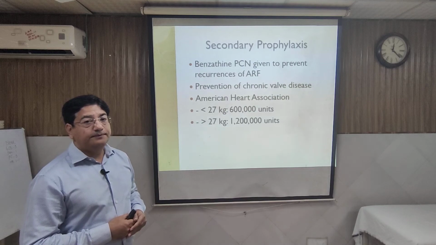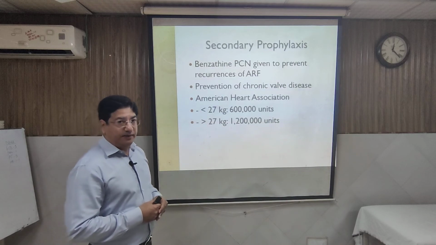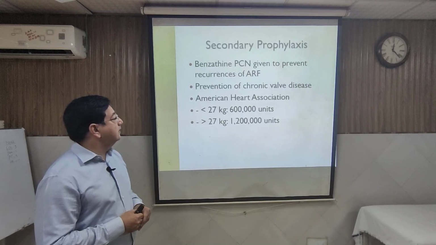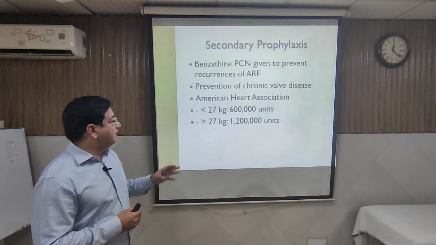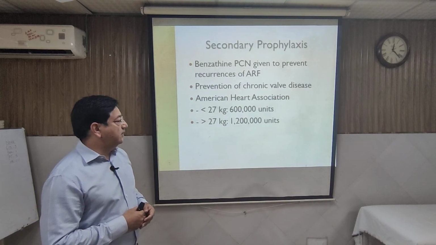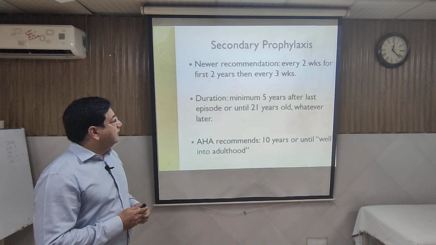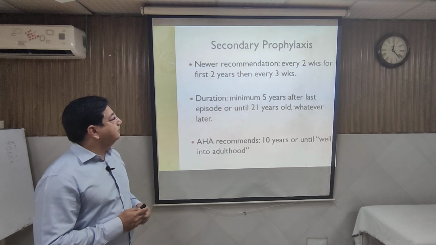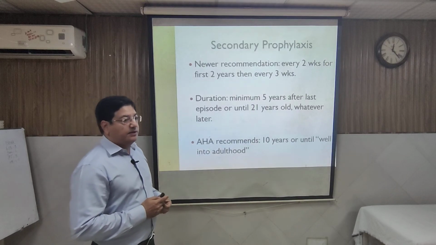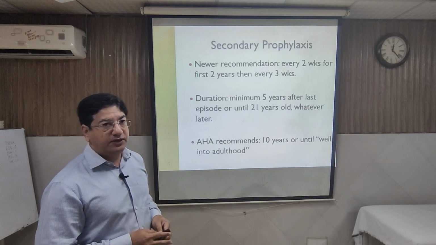There is a general principle of giving prevention with benzathine penicillin, which is a long-acting penicillin, and this penicillin is given every 3 to 4 weeks. The dose is half an injection if the child is less than 27 kilos, and if more, a full injection of 1.2 million. So what is the duration of treatment? The recommendation is that in acute carditis, you may give prophylaxis every 2 weeks, and then usually it is given every 3 to 4 weeks.